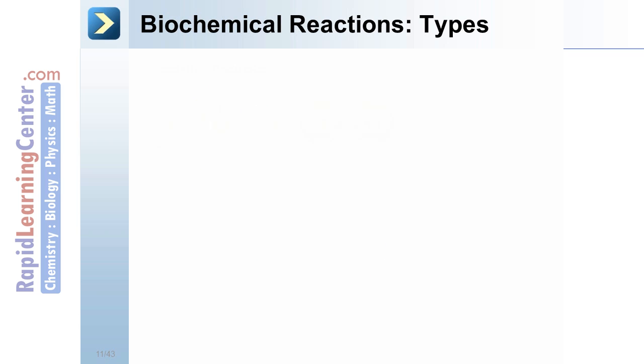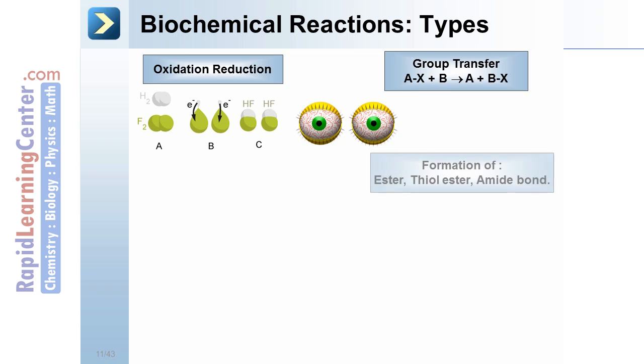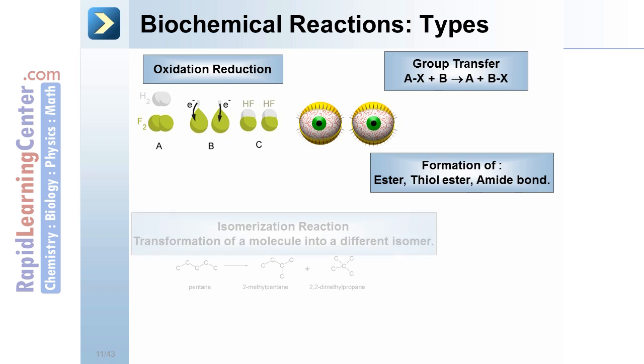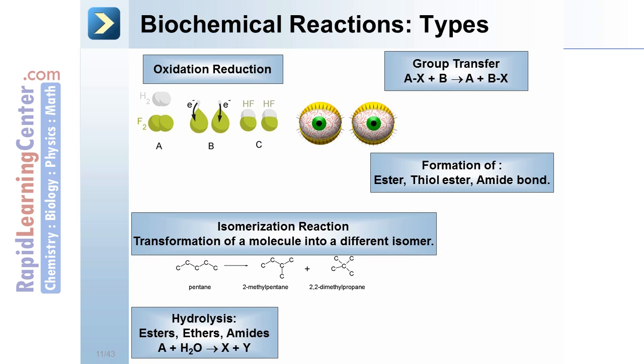Biochemical reactions. Types. Oxidation reduction. Group transfer: AX plus B goes to A plus BX. Group transfer. Formation of an ester, thiol ester, or amide bond. Isomerization reaction, transformation of a molecule into a different isomer. Hydrolysis of esters, ethers, amides: A plus water goes to X plus Y.